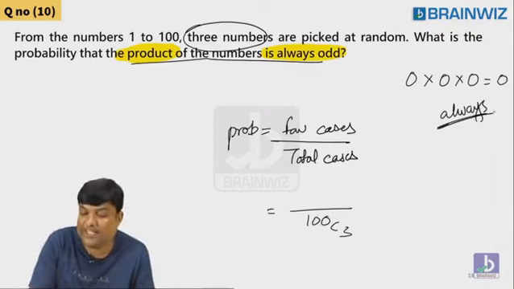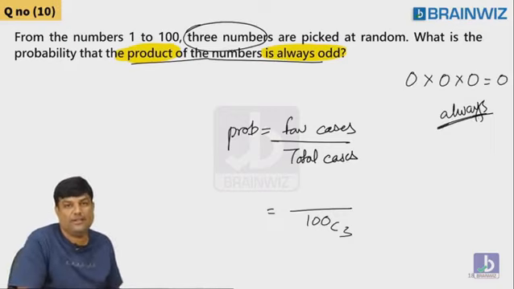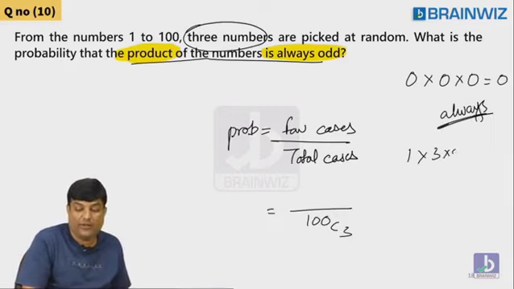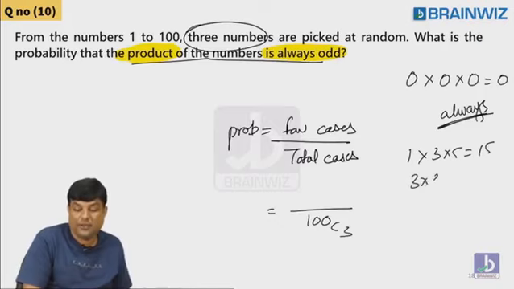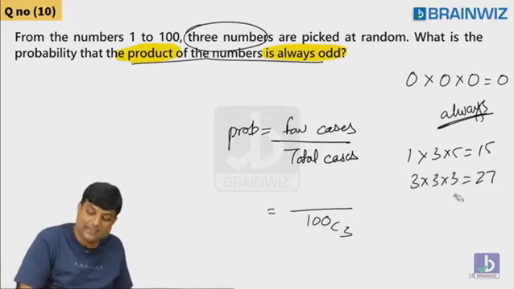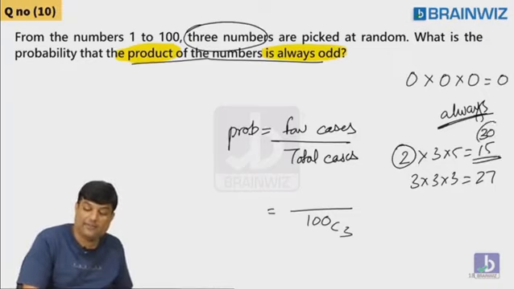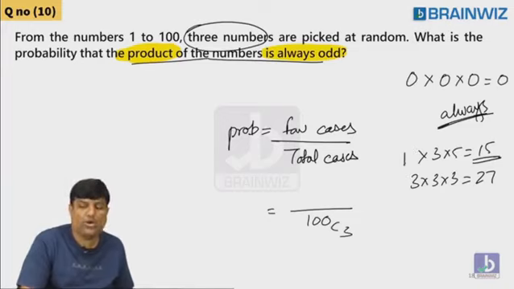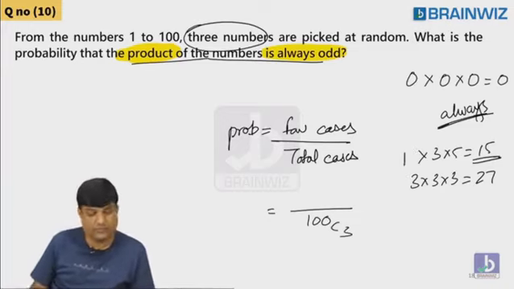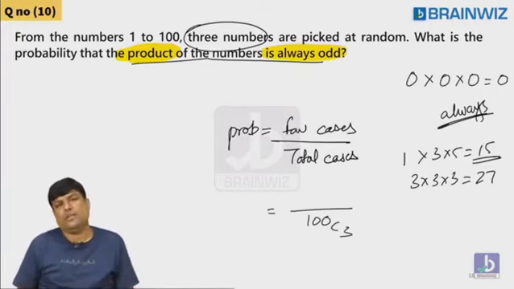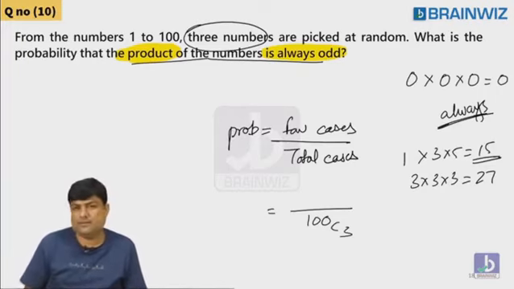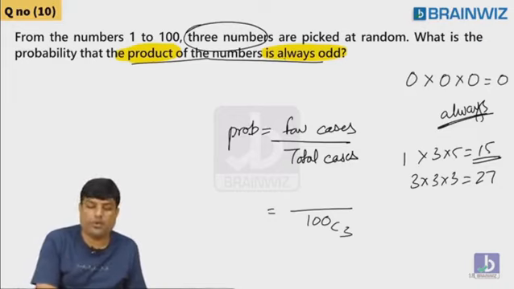Always. Don't forget that basics, which we have learned at school level. 1 into 3 into 5, 15. 3 into 3 into 3, 27. If you change one number to even, suppose you change the first number and put 2, it will become even. So none of the numbers should be even. All should be odd. Everybody should be odd. There is no even. All three numbers should be odd if you want the product as odd.